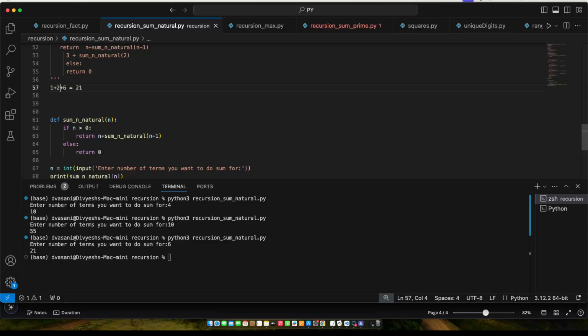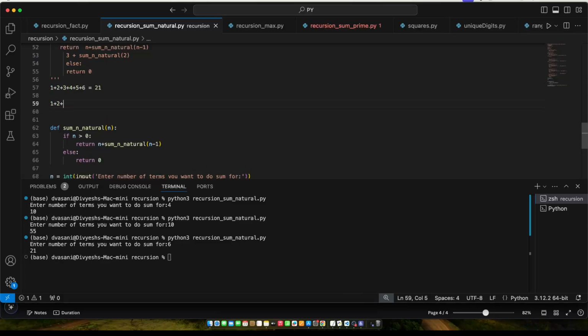So which means let's do the sum of 1 plus 2 plus 3 plus 4 plus 5. This is a little bit simpler, which means at least I was able to do the sum of this guy, which is nothing but, I think, 2 plus 1, 3 plus 3, 6, 6 plus 4, 10. It's 15, right? But I have not reached to the 21.